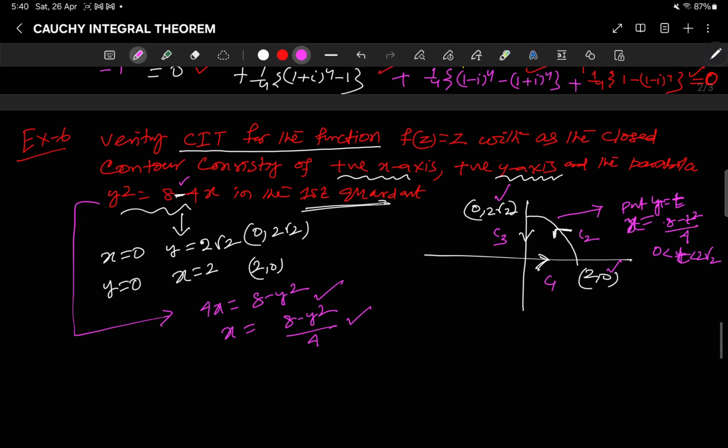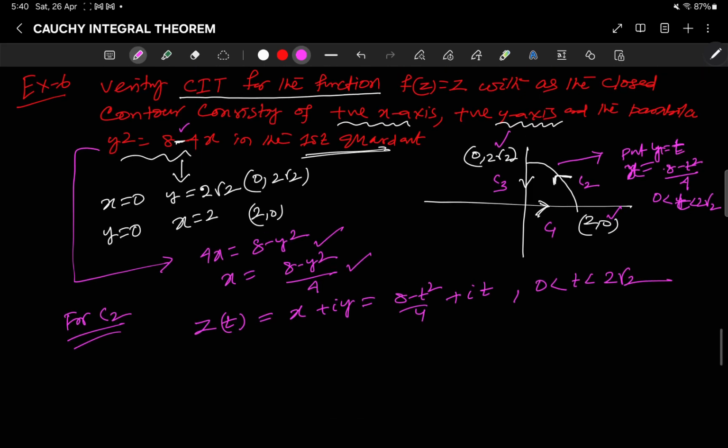Okay. So accordingly, what is my parametric representation, my z for my C2 path? Here z is equal to x plus iy, x is (8 minus t squared) by 4 plus it, right, with t from 0 to 2 root 2.